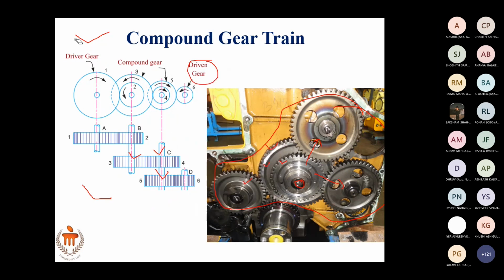You can draw as many intermediate gears as you want. When you're asked for an example of a compound gear train, you can just draw a simple sketch like this, or draw as much as you want. But the concept of a compound gear train can be explained with just three shafts, just like it is shown here.